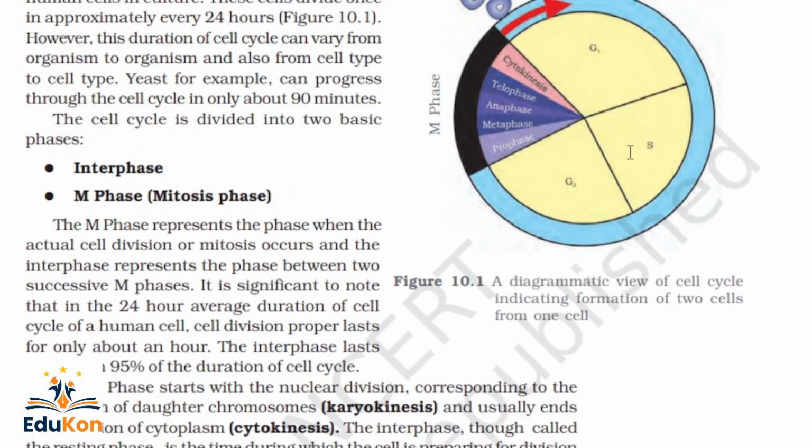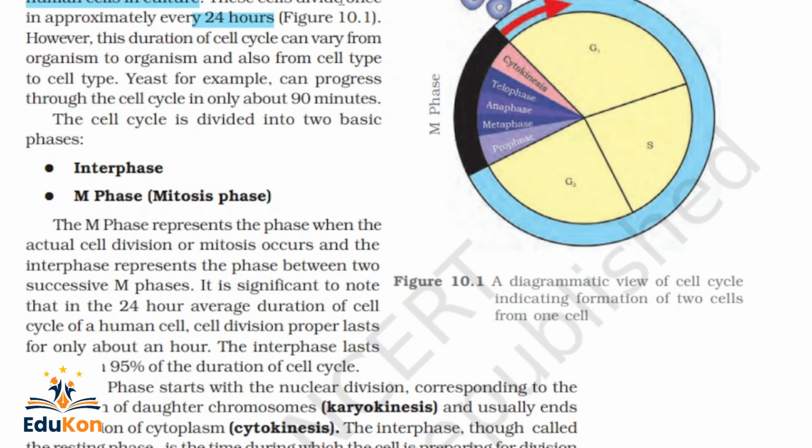So what are the phases of the cell cycle? Here, a typical eukaryotic cell is illustrated by human cells in culture. Typical means you are taking that as an example. These cells divide once in approximately every 24 hours. You should remember this for human cells.